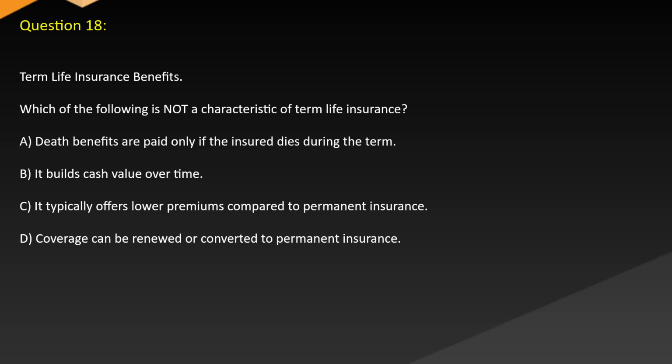Question 18. Term life insurance benefits. Which of the following is not a characteristic of term life insurance? A. Death benefits are paid only if the insured dies during the term. B. It builds cash value over time. C. It typically offers low premiums compared to permanent insurance. D. Coverage can be renewed or converted to permanent insurance.